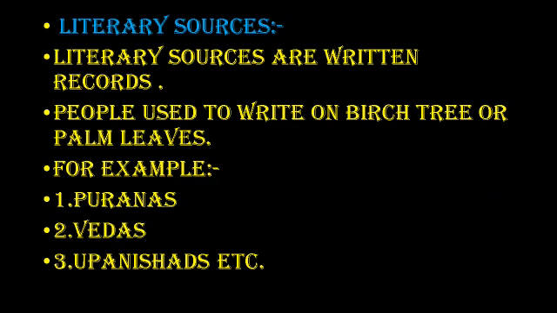Literary sources are written records. People used to write on birch of tree or palm leaves because at that time they did not have paper to write on, and did not have pens or pencils. Examples of the literary sources are Puranas, books, Vedas, Upanishads. These are the different books written by people in the past.